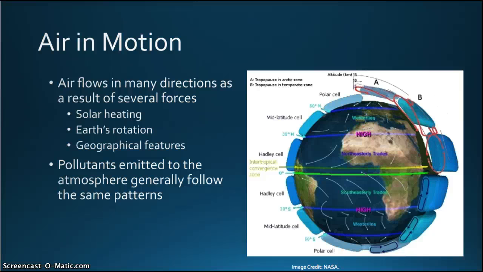Air in motion. The troposphere is dynamic as there is a constant exchange of energy, water, and movement between the air, ocean, and the land. Variation in solar radiation at different latitudes creates unequal heating, causing pressure differences and the movement of air. Wind is a horizontal movement of air.